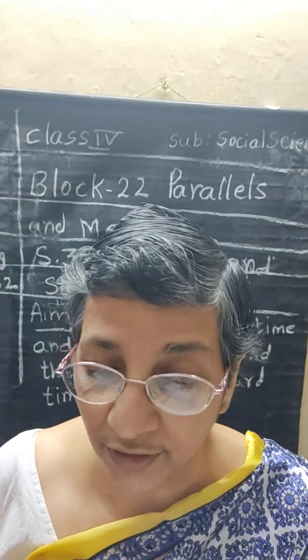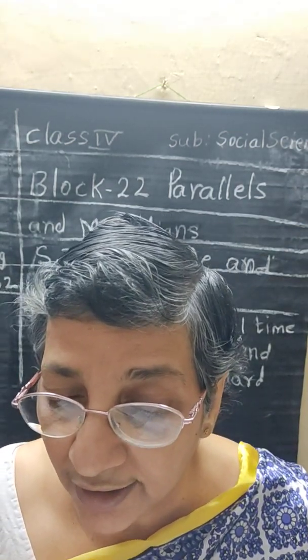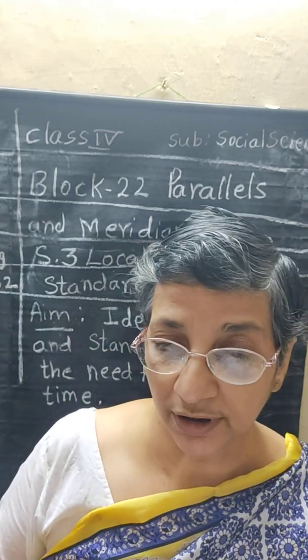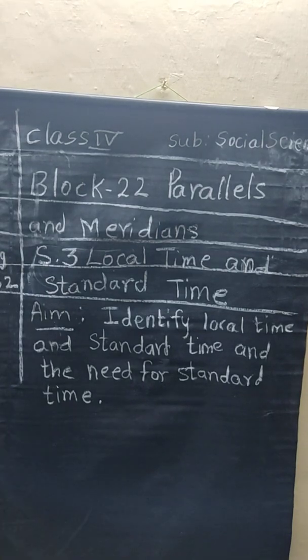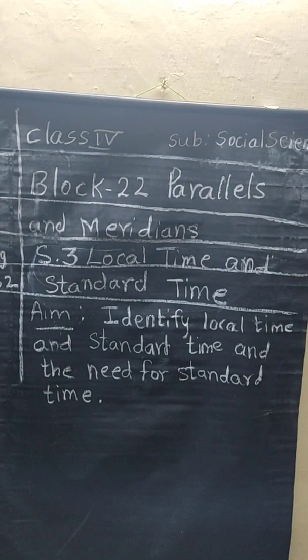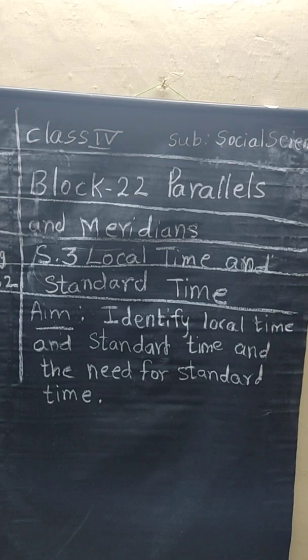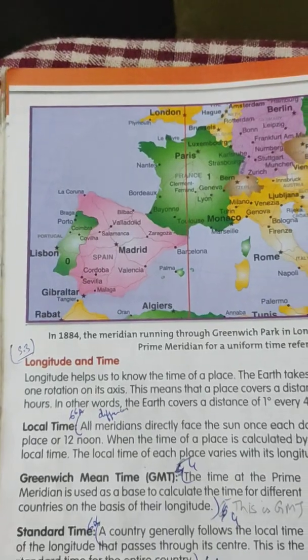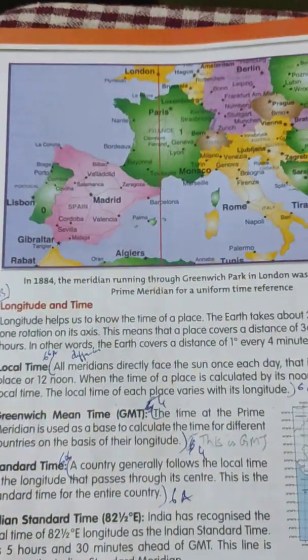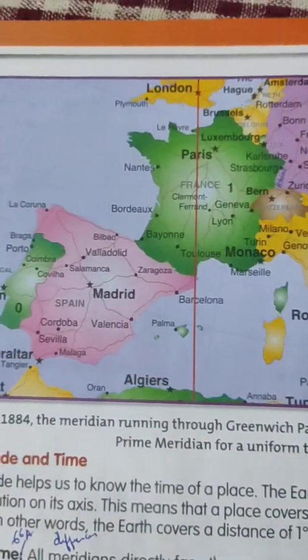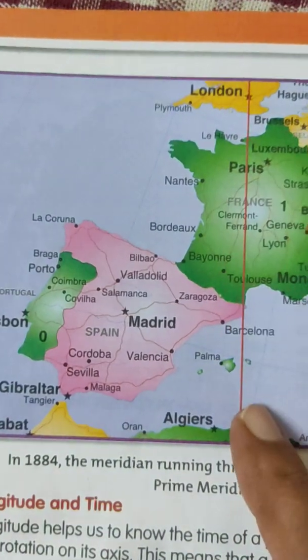Now I'll read one story from the reader. Take out your reader, page number 138. You can see this map, and this red line, children.